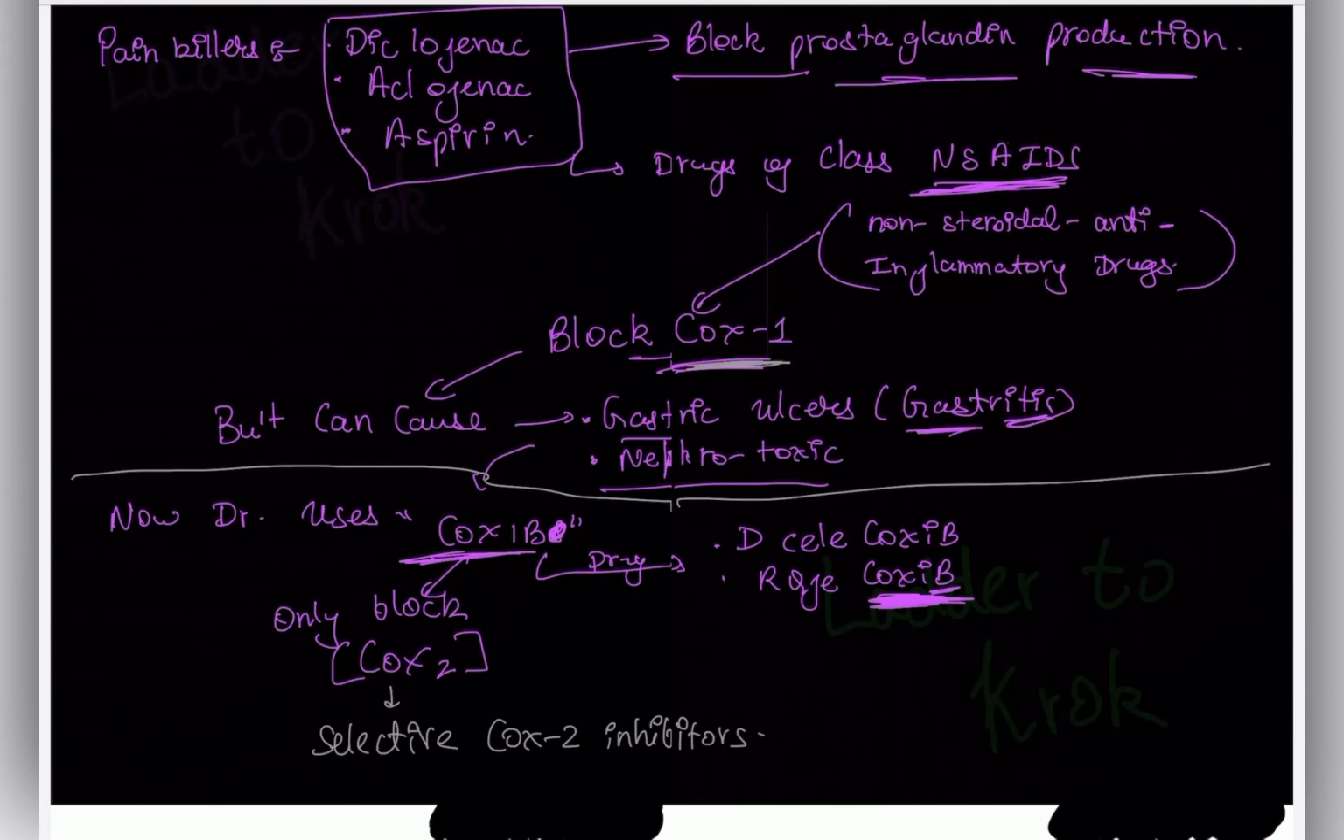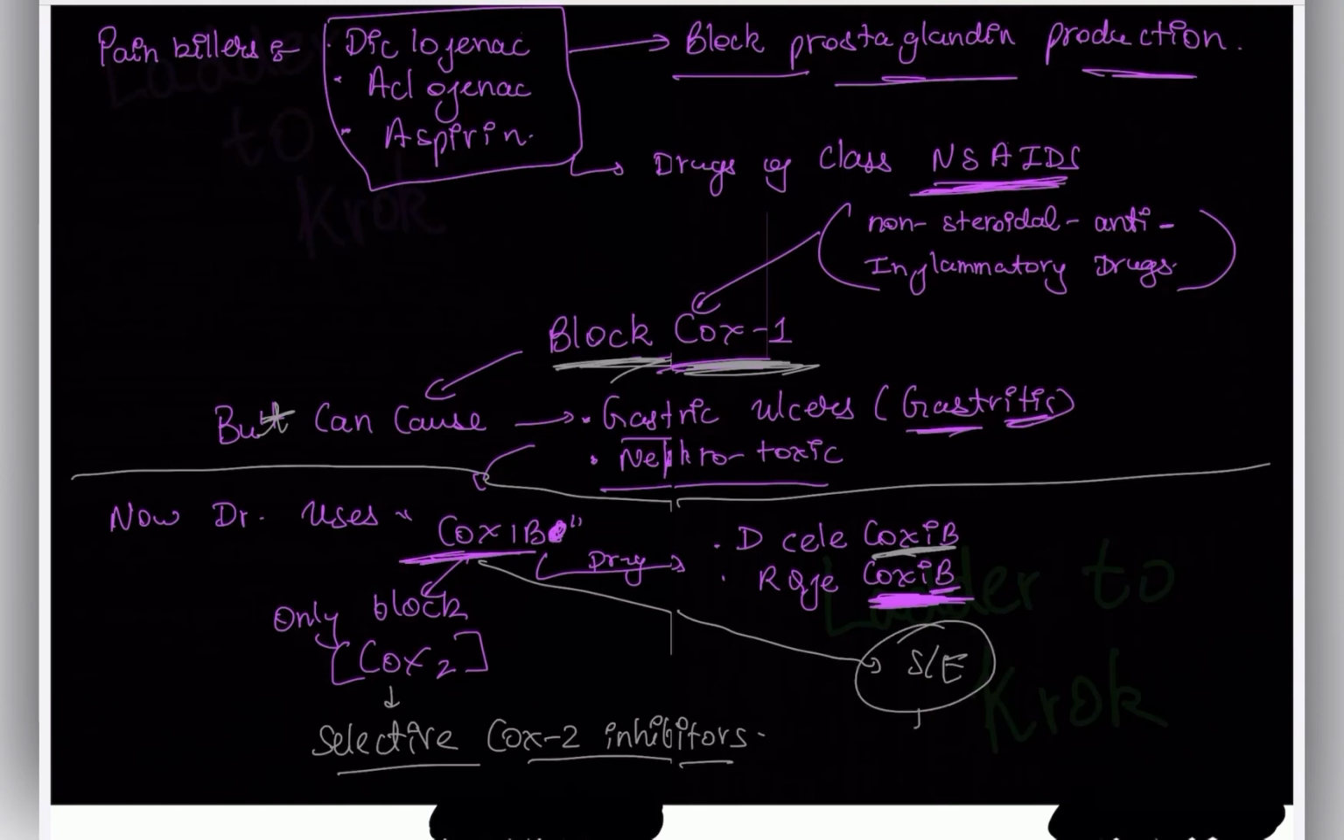Remember these things very carefully. Like this is a COX-1 blocker, but it can cause gastric ulcer. Now doctors use coxibs, drugs like celecoxib and rofecoxib. These are all coxibs. They are selective COX-2 inhibitors, and they have a very severe side effect that appeared after going into the market. Their side effect is that they are cardiotoxic.